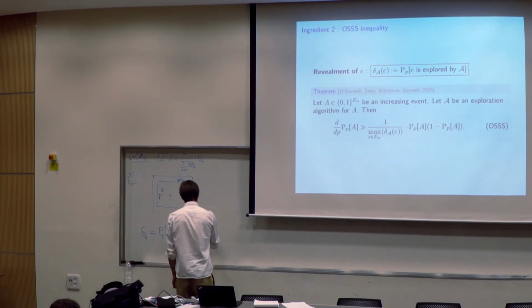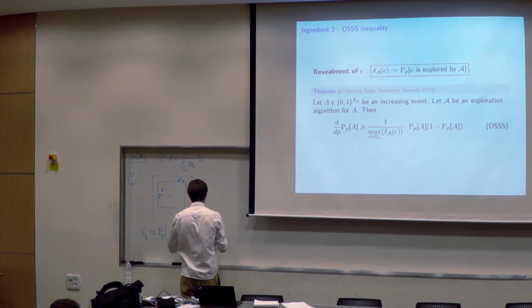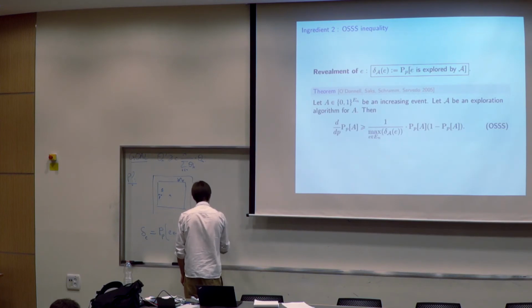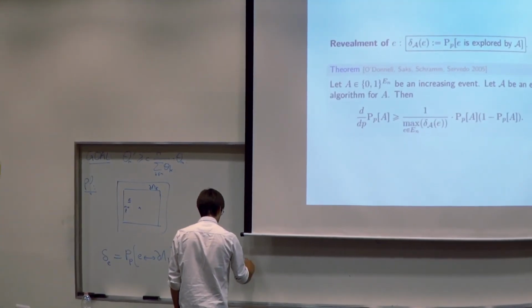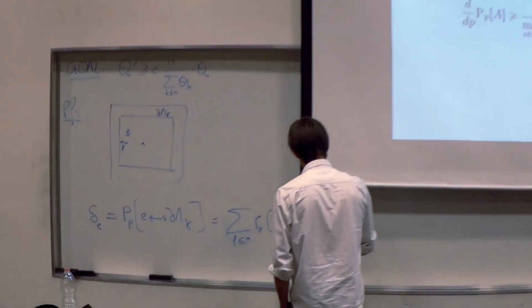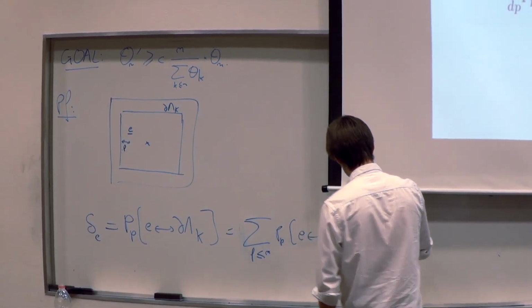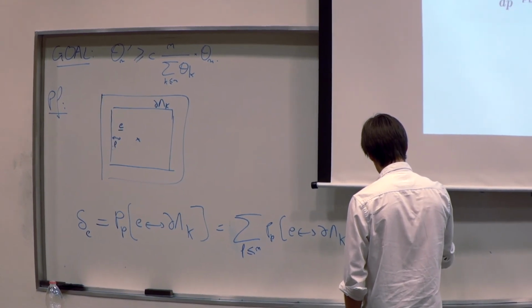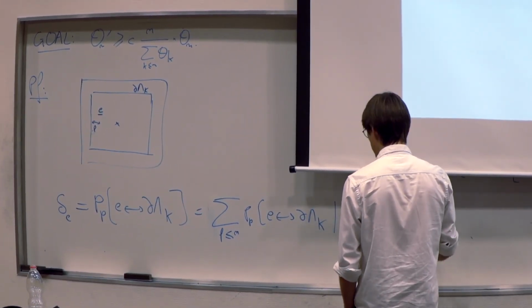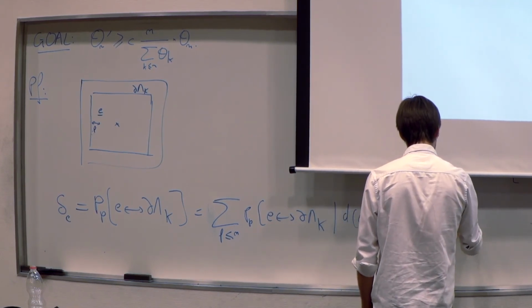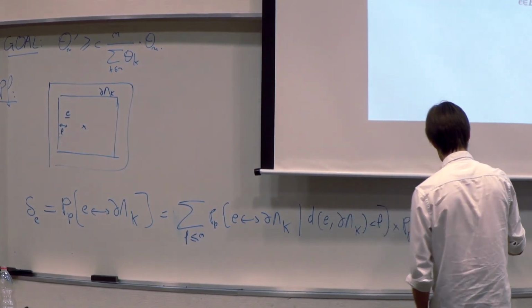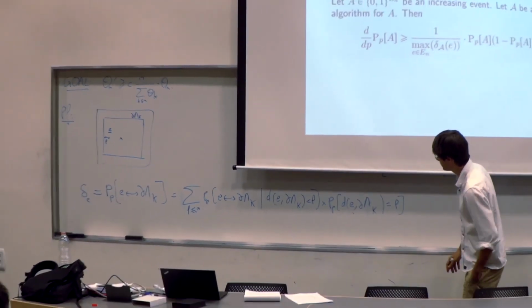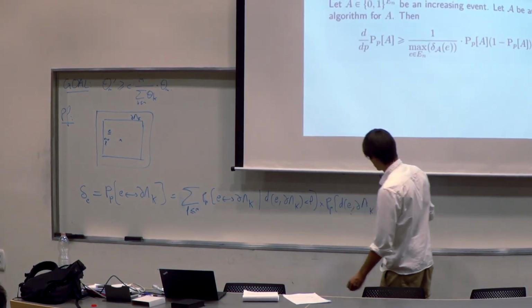I condition on this distance, so it's a sum over L, with L smaller than n, of the probability that E is connected to the boundary of the box of size k, knowing that the L infinity distance between the edge and the boundary of the box is exactly equal to L, times the probability that this distance is equal to L. Here you have quantities that are easy to bound.